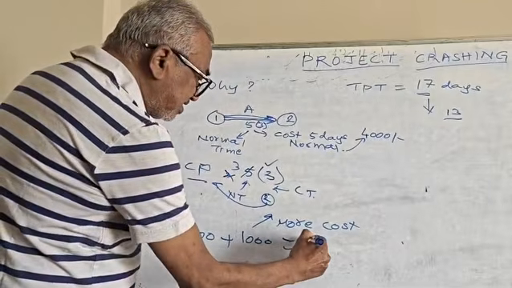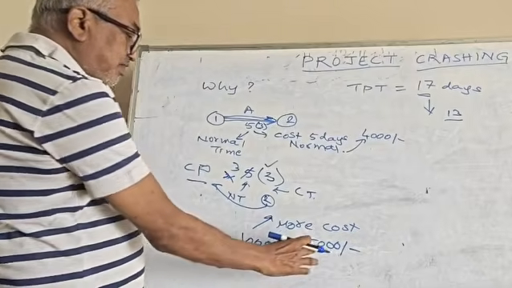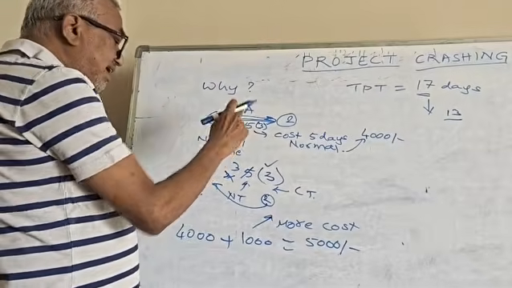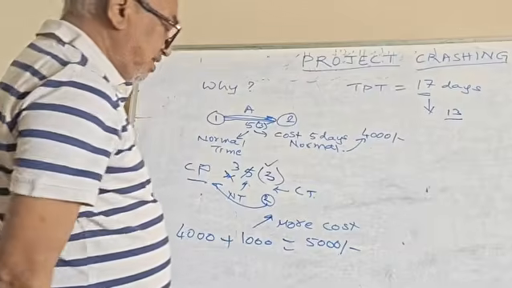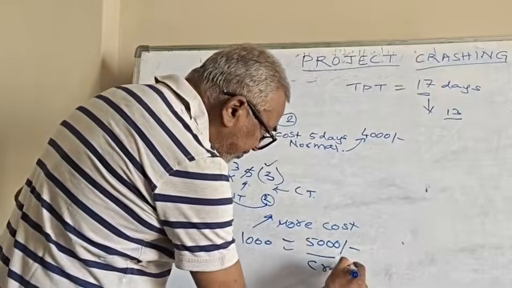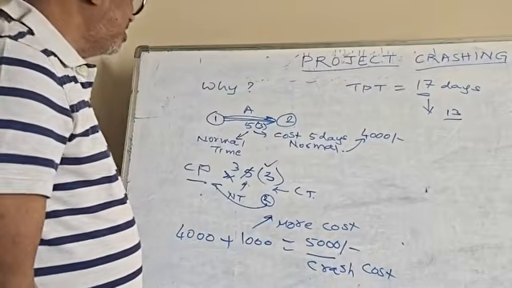So now the new cost is 5,000 rupees. Now this 5,000 rupees is required to complete activity A in 3 days. That is the reduced time, that is the crash potential time. So this cost will be called as the crash cost.